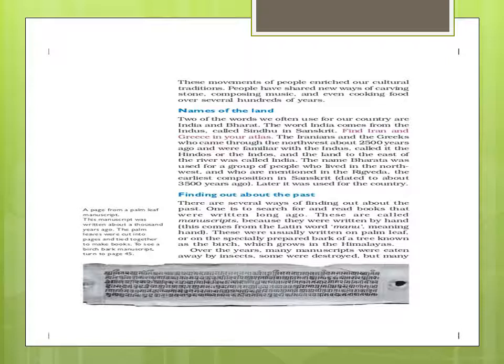At that time there was no paper. How did people used to write? They were usually written on palm leaf or on the specially prepared bark of a tree known as birch, which grows in the Himalayas. In the absence of paper, they used to write on palm leaf or bark of a tree. Are the manuscripts still there? No. Many were eaten away by insects, that means destroyed. But many are preserved now in temples and monasteries.